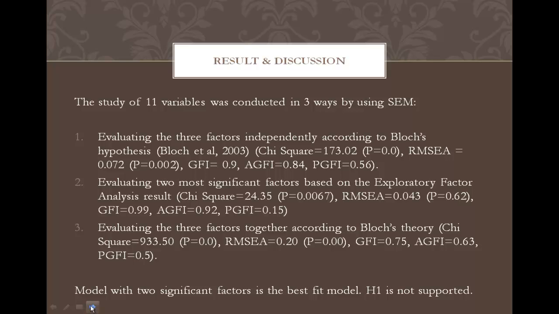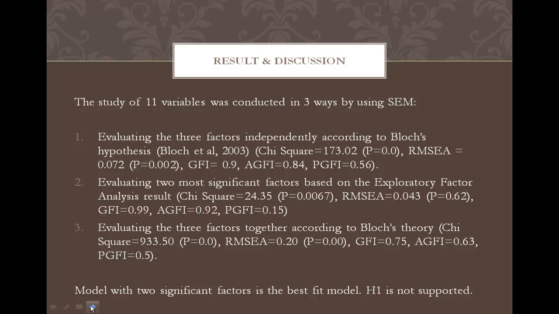and the results show that chi-square is 24.35, RMSEA is 0.043, GFI is 0.99, AGFI is 0.92, and PGFI is 0.15.